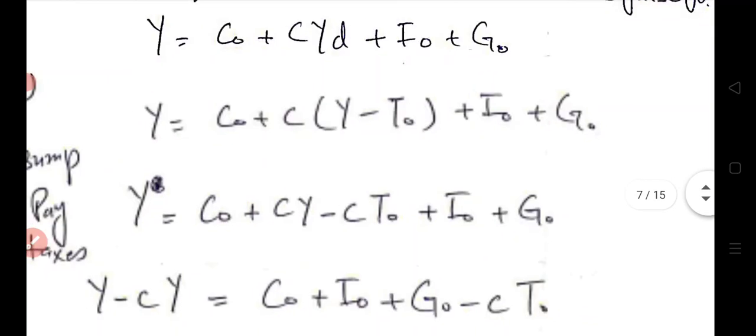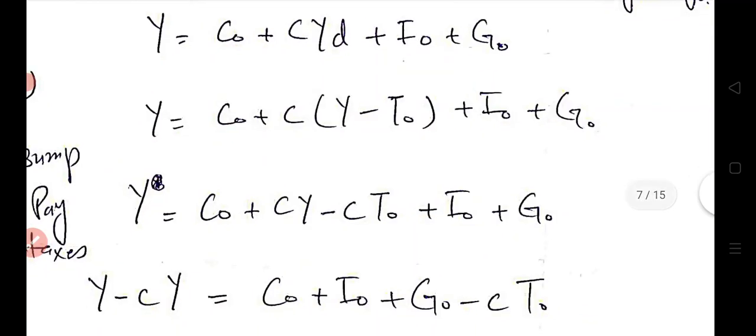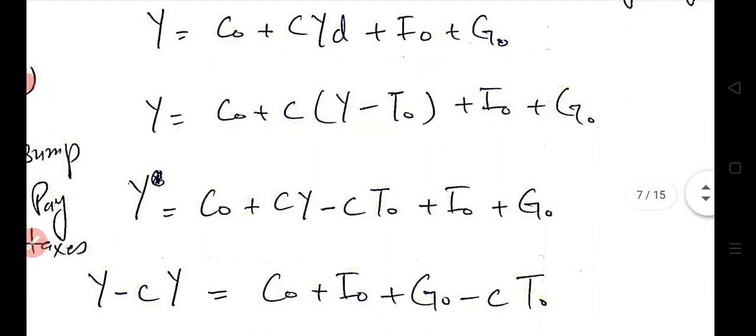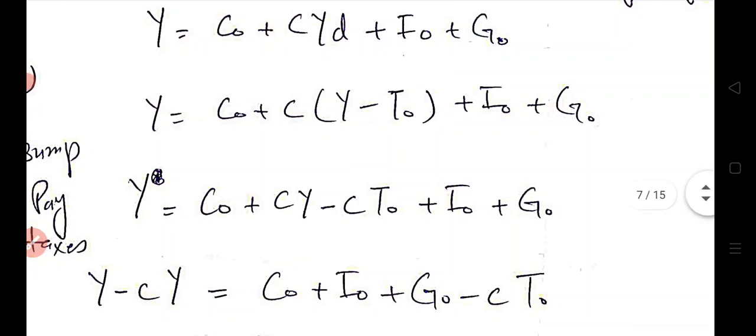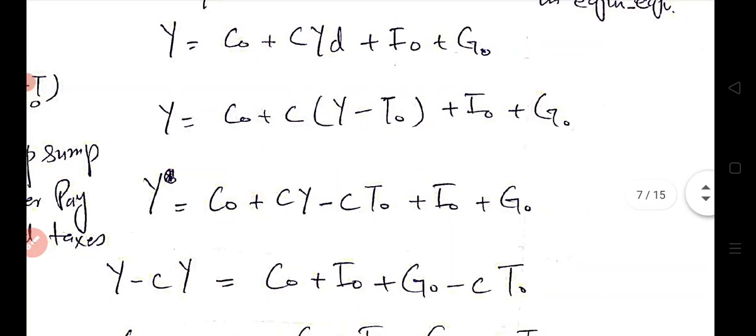And now we will take the Y from the right hand side of the equation to the left hand side, to combine all the Y's. So CY, which was on the right hand side, when taken to the left hand side becomes minus CY, that is Y minus CY, and all other variables are on the right hand side of the equation, that is C naught plus I naught plus G naught minus CT naught.